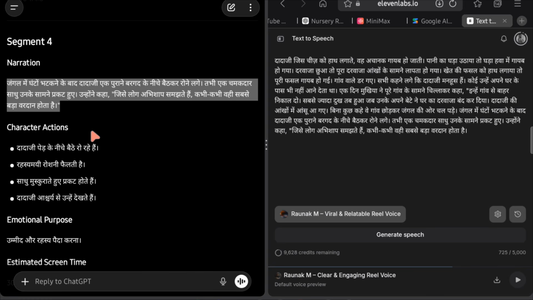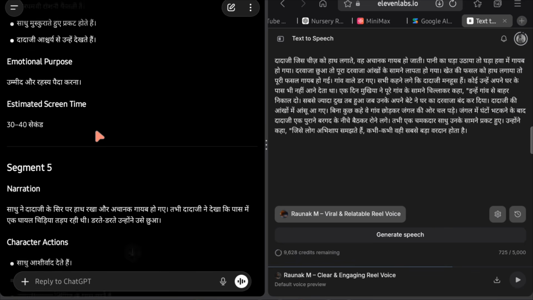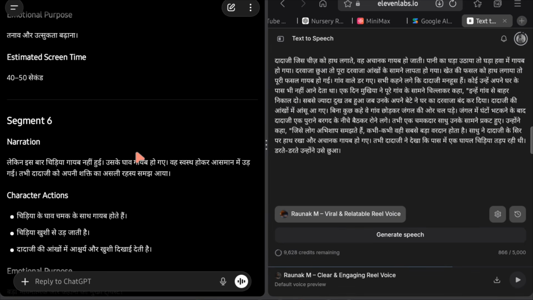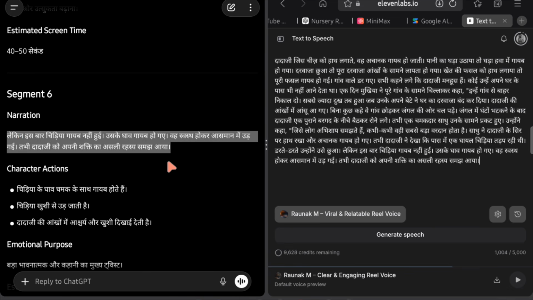This is exactly why our master prompt is highly detailed. It ensures that everything is already organized and mapped properly for you. To save time, I will fast forward this process.